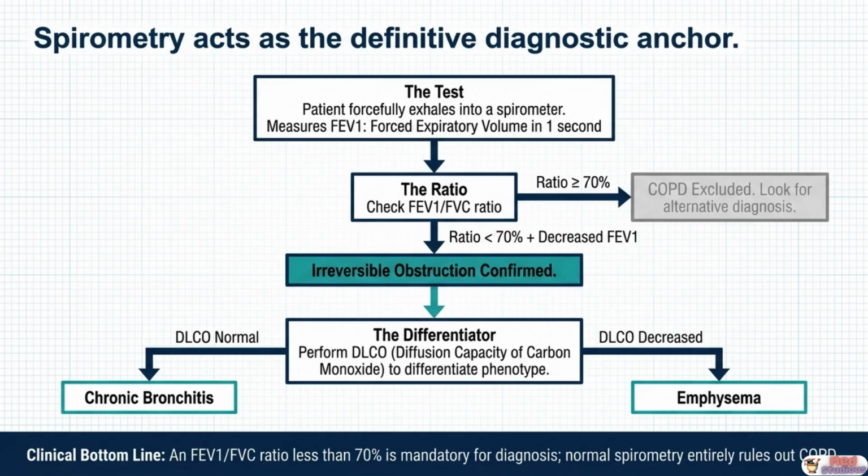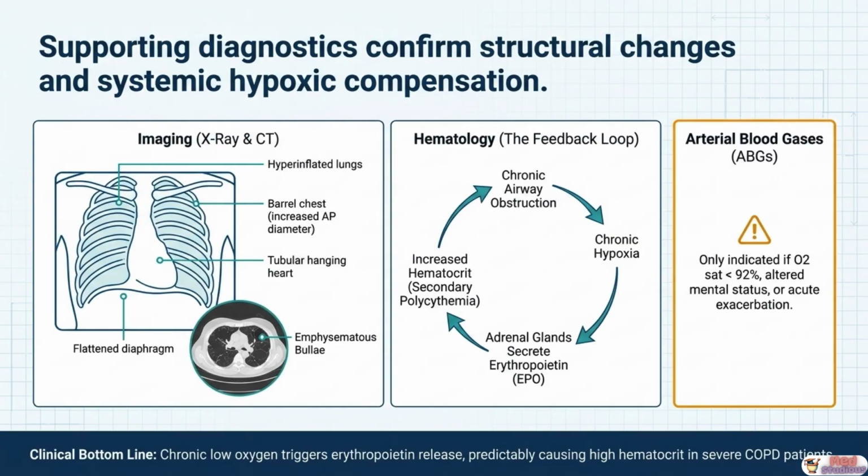One absolute rule: normal spirometry entirely rules out COPD. You cannot have COPD with a normal FEV1 to FVC ratio. This is a non-negotiable diagnostic standard across all international guidelines. Beyond spirometry, 3 supporting diagnostic modalities provide critical information about the structural extent of disease and the body's systemic adaptations to chronic oxygen deprivation. First, imaging.